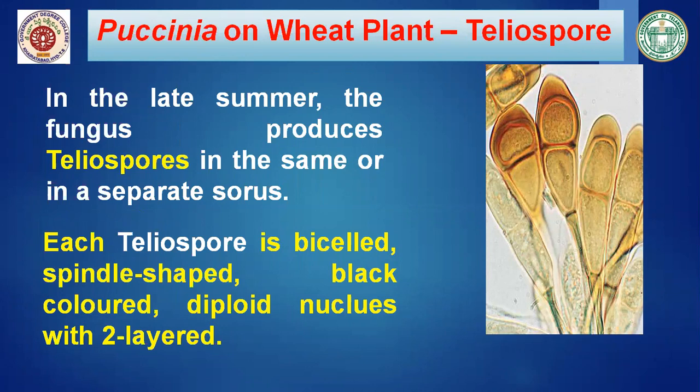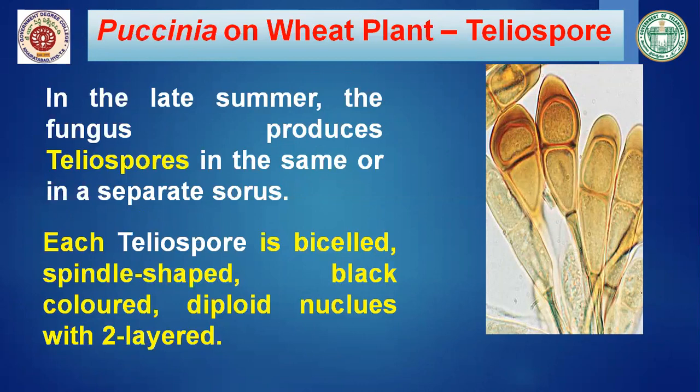So this binucleate uredospore, after being liberated from the wheat plant, again falls on the same wheat plant or another healthy wheat plant, and now in the late summer it starts the next sporal stage, that is teliospores. The uredospores which are liberated out again develop a mycelium from the two germ pores.